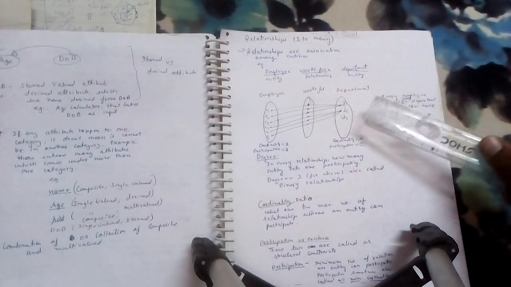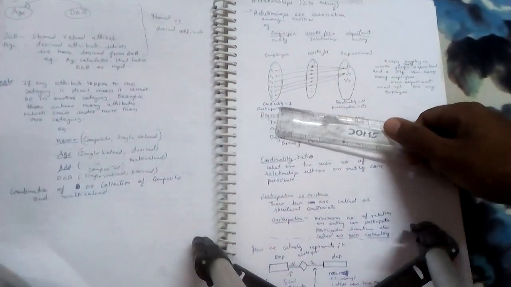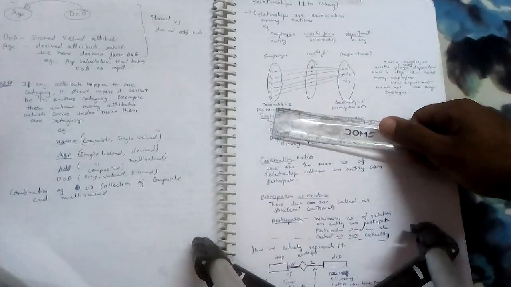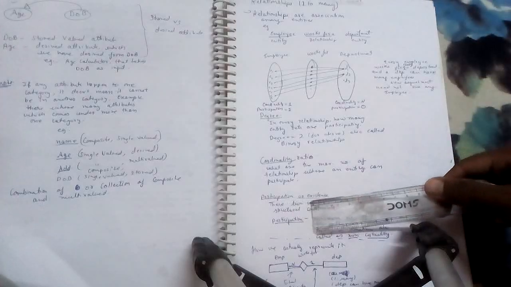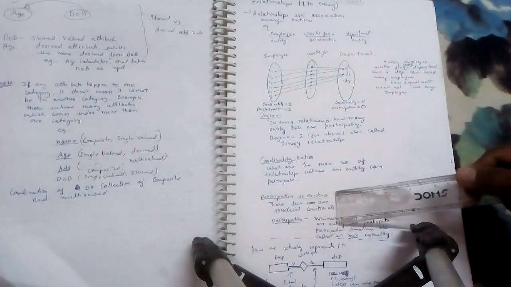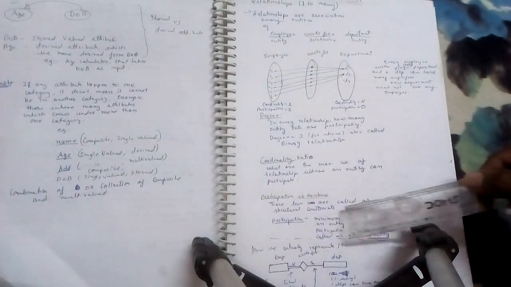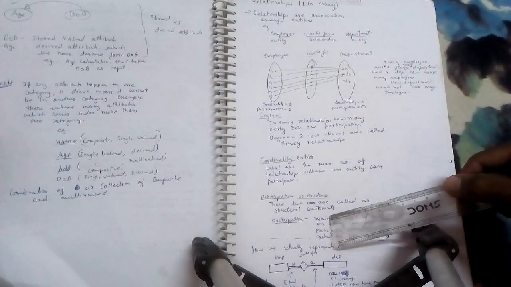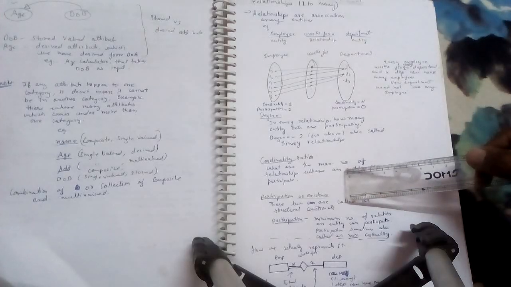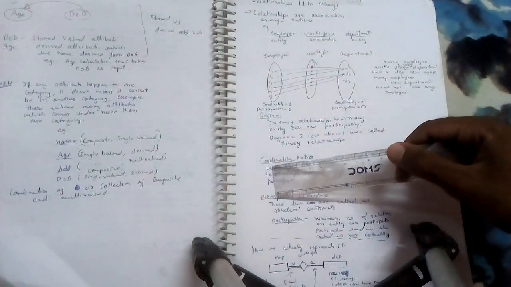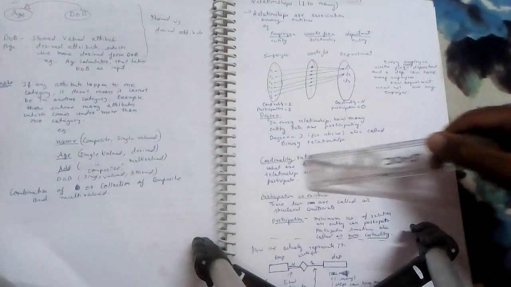Okay dear, now we're going to understand a little bit more about participation. I already discussed participation when I was explaining participation and cardinality, but we will discuss it a little more because it will be clearer. One more thing: participation is also known as existence. These two are called structural constraints. I will tell you what they are.